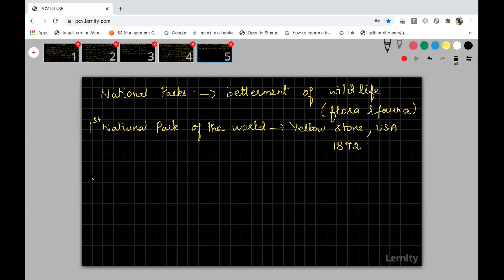Some of the important national parks I will tell you. You just note down those things because you may get questions only from these. Kaziranga National Park is a very important one in India, which is located in Assam. You cannot study all the 90 national parks, right? Some important national parks I will tell you. Then Gir National Park in Gujarat. Then Bandipur National Park in Karnataka.